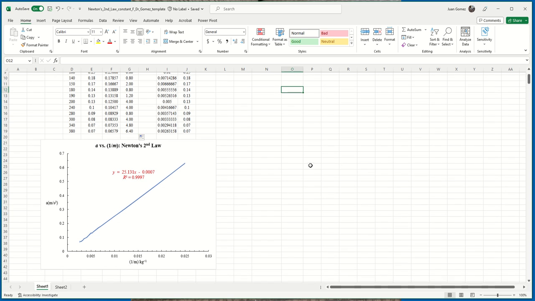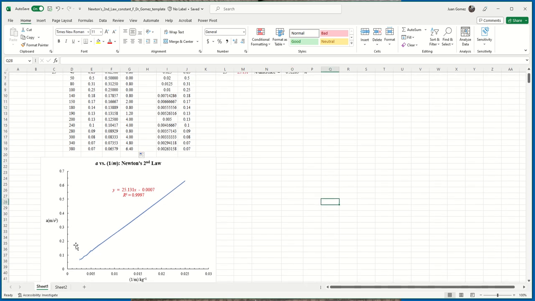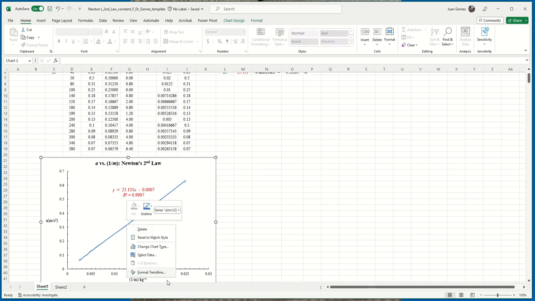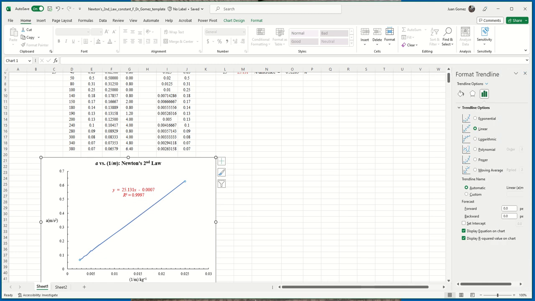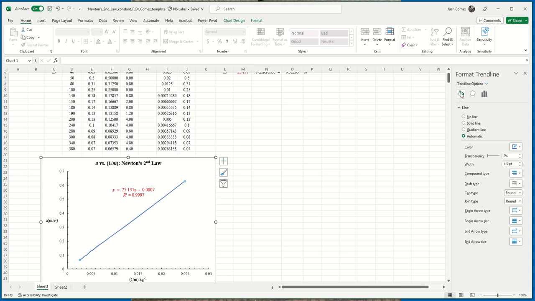Then, I'm not done. I want to do one more thing. Notice here in my graph, I'm going to hold the mouse, right click, format trend line, and I'm going to go here to fill, and here line. I want the color to be red to match up the equation, and I want to be able to see it.